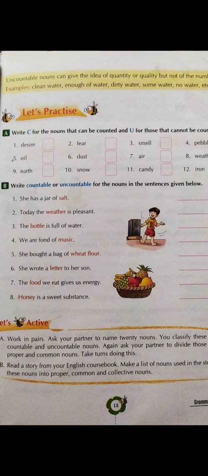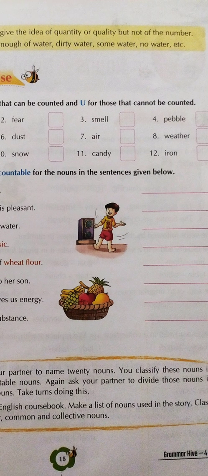So over here you can see the examples provided are clean water. Clean water is giving us an idea of the quality of water. What kind of water do I have? I have clean water, then that water is what? Clean, it's not dirty. The next example provided is enough of water. So I have enough of water, I am saying I have plenty of water. I have that much water that I need. Similarly, dirty water gives us the idea that the water which I have is polluted, that's dirty. Some water gives us the idea that I have some amount of water. When I say I have no water, it gives us the idea of the quantity of water, that is I don't have any water at all.